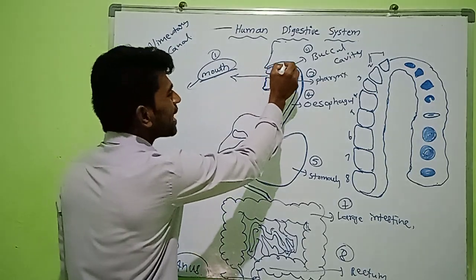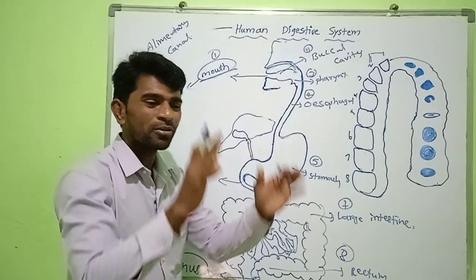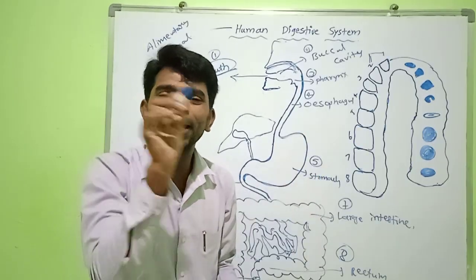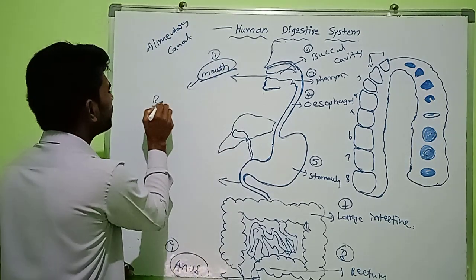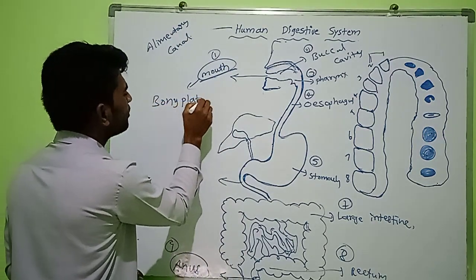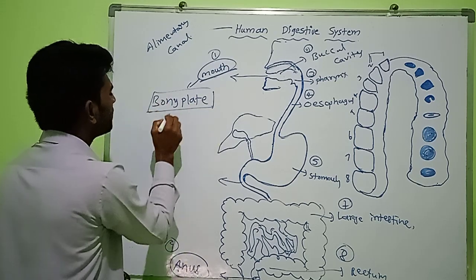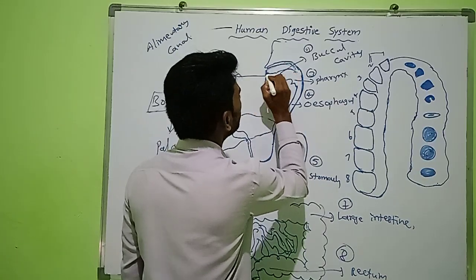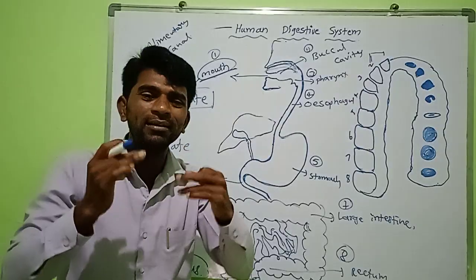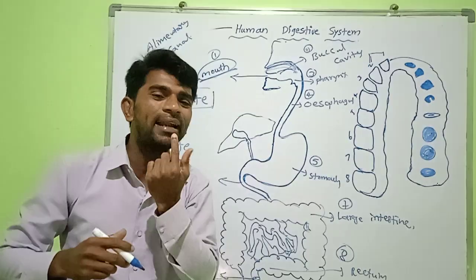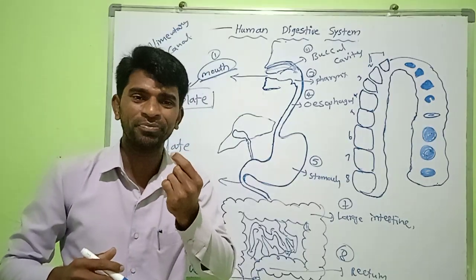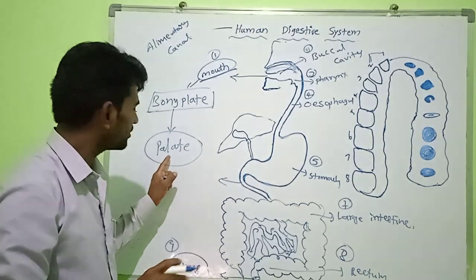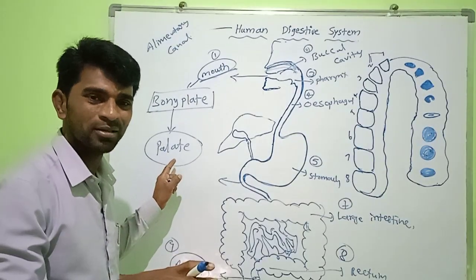These nasal cavities and the oral cavity are separated from each other due to the presence of a bony plate. The bony plate is called the palate. So here a bony plate is present, separating the two nasal cavities and the buccal or oral cavity. Let us see about the palate. The palate is a hard, bony structure.